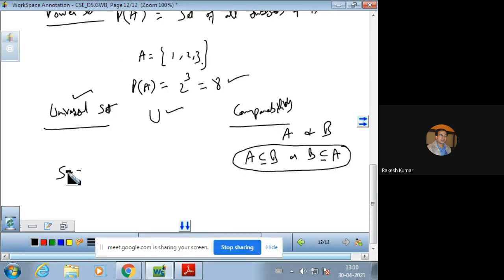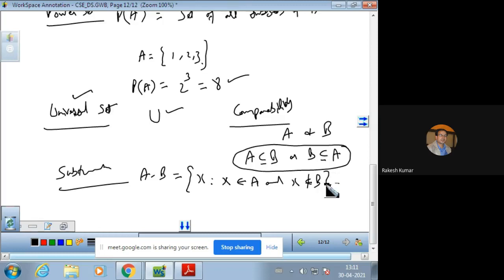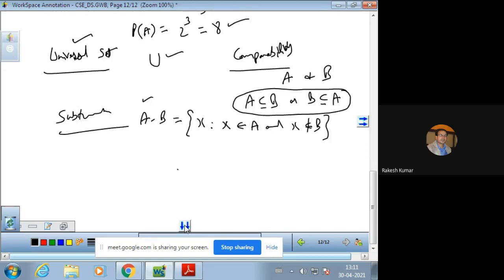Now, we also have the subtraction. Two sets can be subtracted, A and B, and it will have elements X such that X belongs to A and X does not belong to B. So this set will contain those elements which are members of A but not members of B. So this is the meaning of difference of two sets.